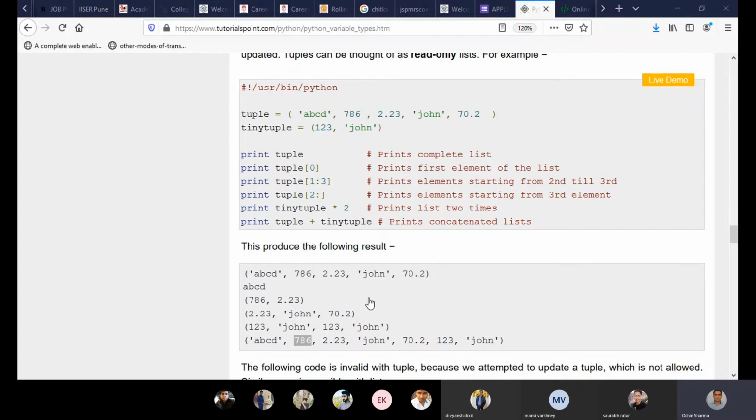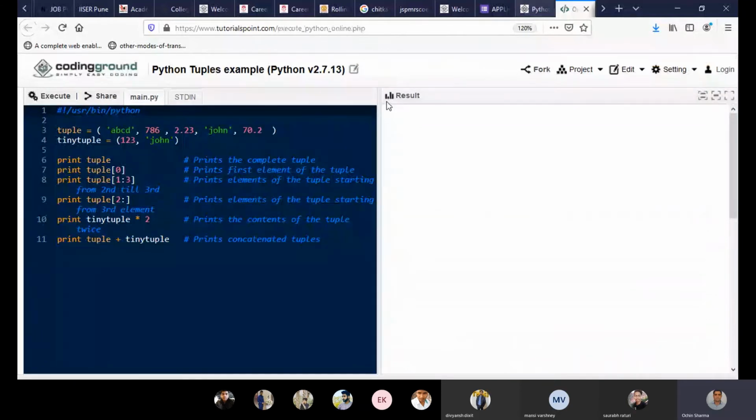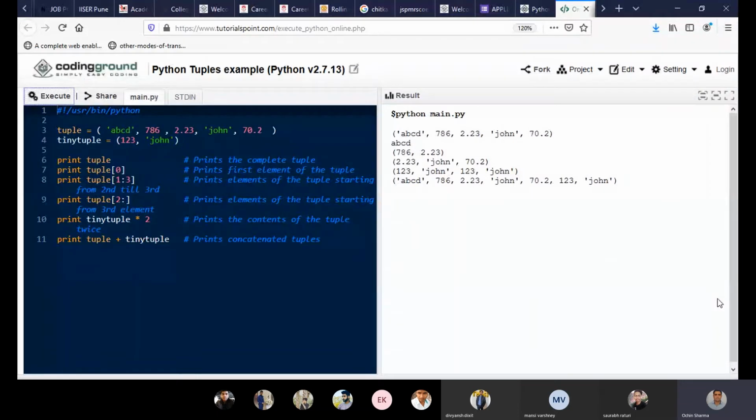Okay, in this particular example, you can see that almost all the things are the same. Like we used to do in string or list, we are doing the same type of operation. We are getting the index value printed here, ABCD.